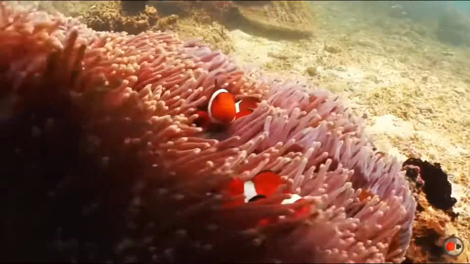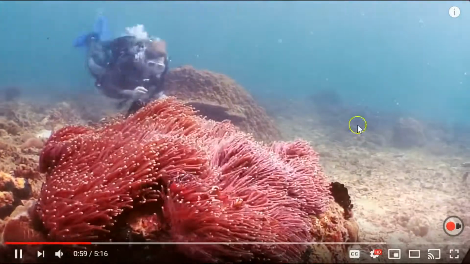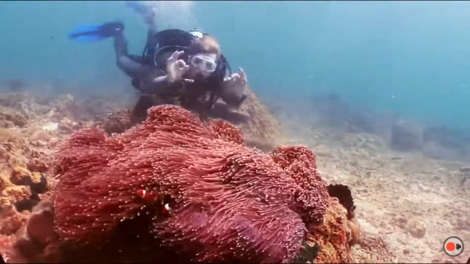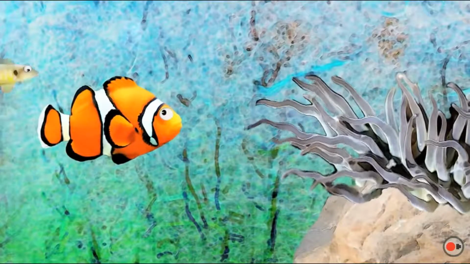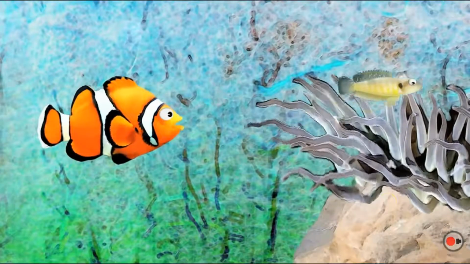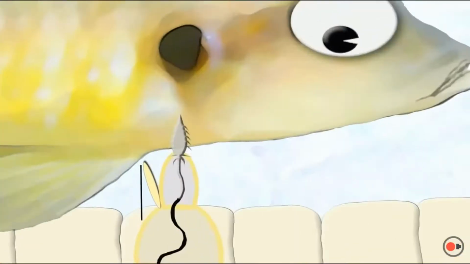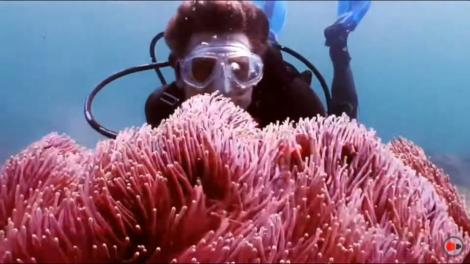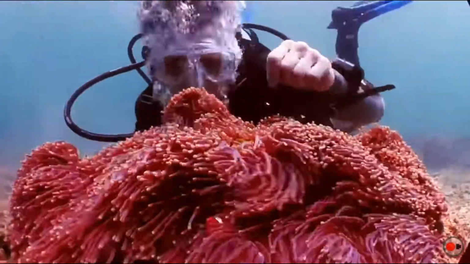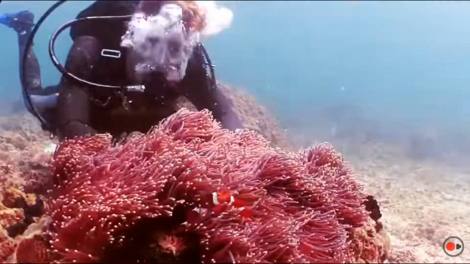And after a bit of searching, I finally found it. The clownfish, or anemone fish as it's also called. The beautiful tentacles of the anemone are actually deadly to most fish. The tentacles have stinging organs called nematocysts, which fire tiny darts into fish that brush by. This stinging ability protects anemones from predators and helps them capture prey for food. But how can clownfish hide in such a dangerous place?